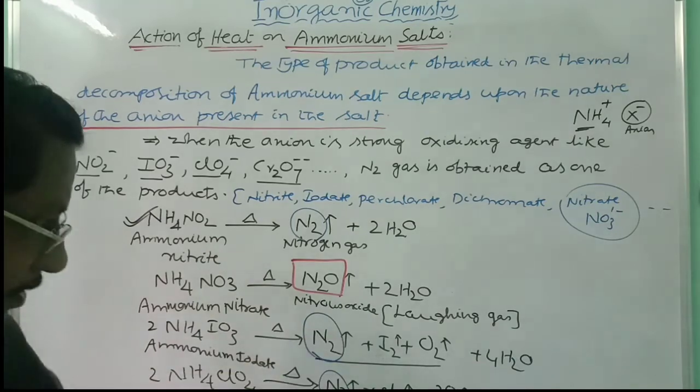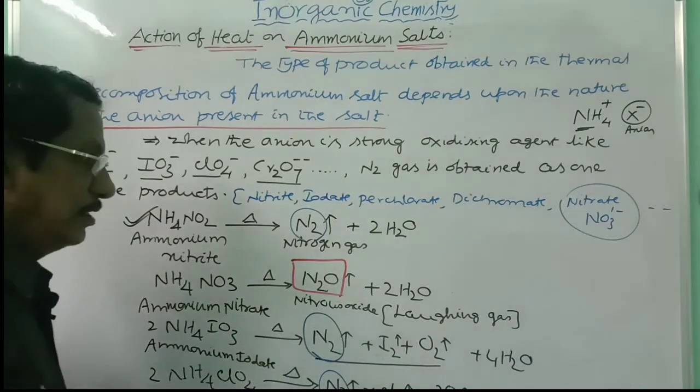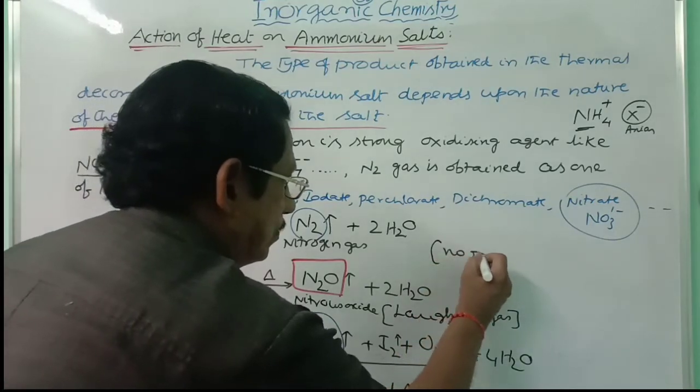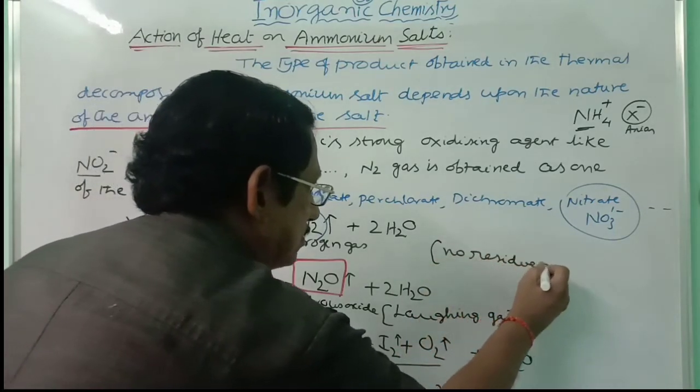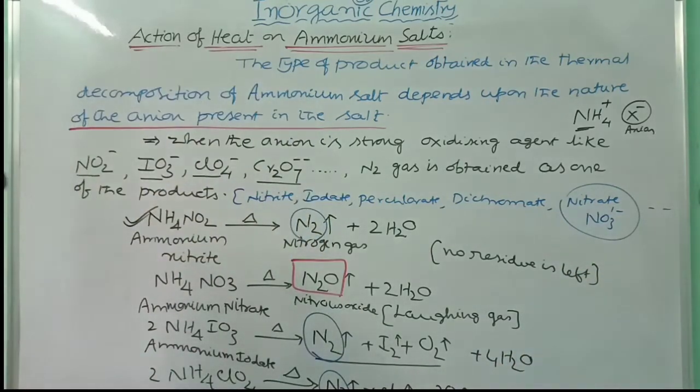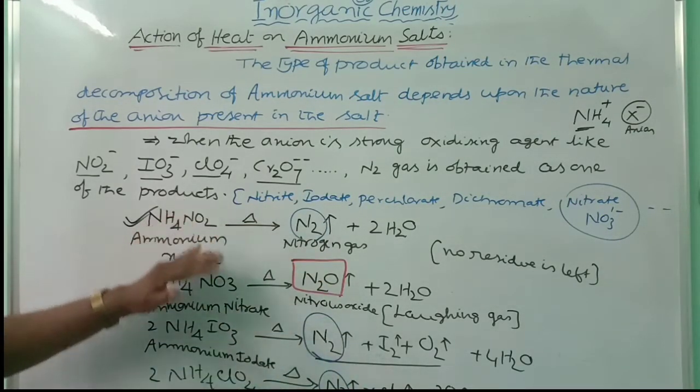And what is the peculiarity here in these reactions? No residue is left. In all these reactions, no residue is left. That is the peculiarity. Water will be there, in the liquid form, or with strong heating, in the vapor form. All the remaining are in the gas state. So there is no residue left in the action of heat on these ammonium salts.